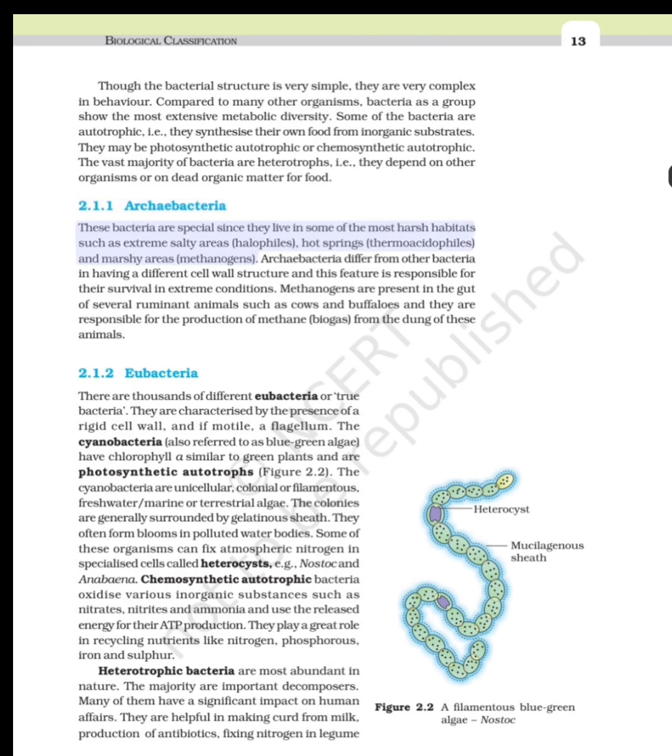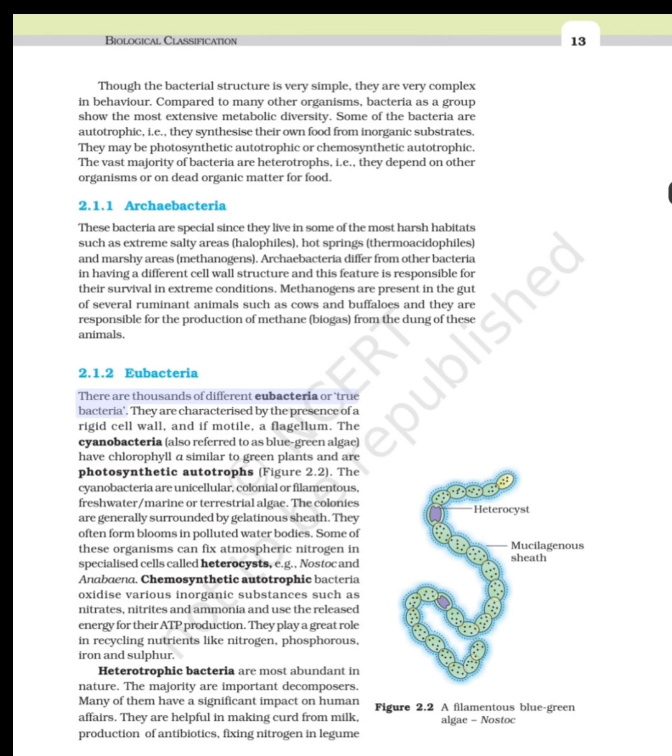2.1.1 Archaebacteria. These bacteria are special since they live in some of the most harsh habitats such as extreme salty areas, halophiles, hot springs, thermoacidophiles, and marshy areas, methanogens. Archaebacteria differ from other bacteria in having a different cell wall structure, and this feature is responsible for their survival in extreme conditions. Methanogens are present in the gut of several ruminant animals such as cows and buffaloes, and they are responsible for the production of methane biogas from the dung of these animals.